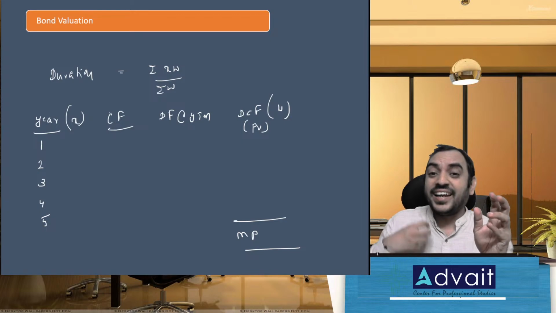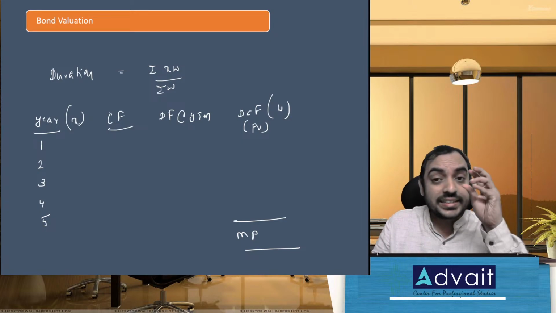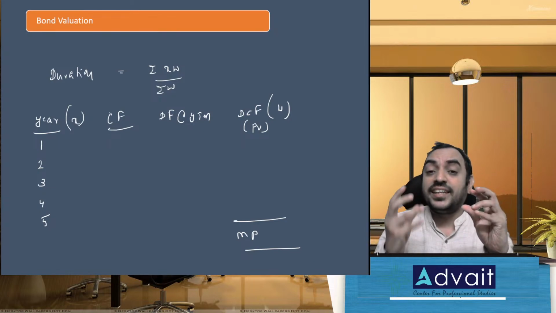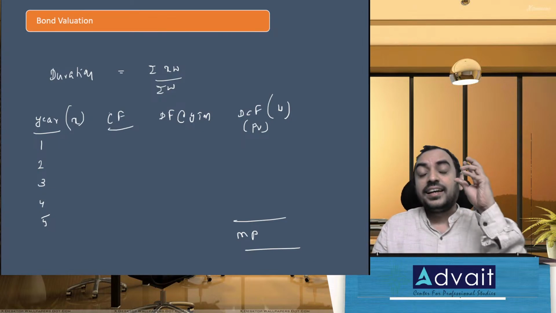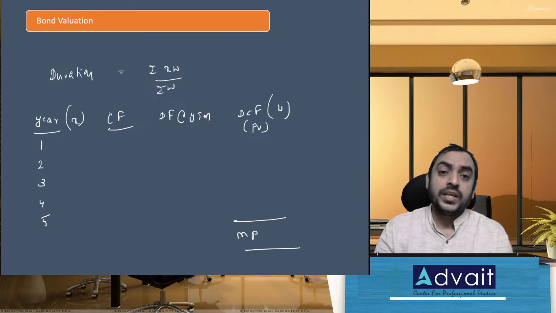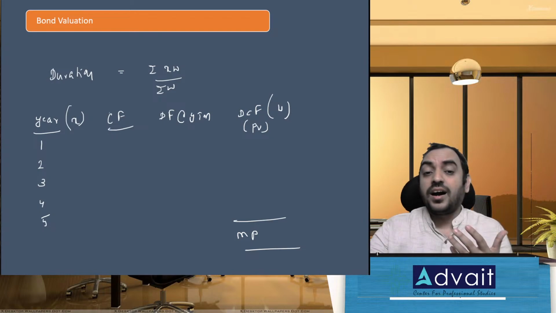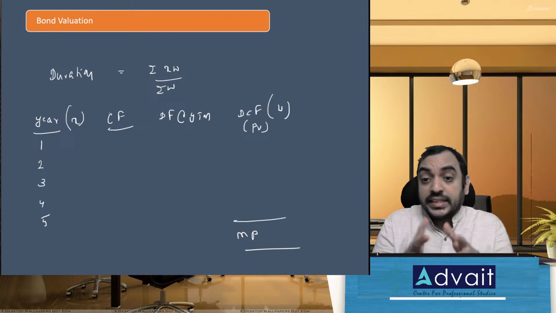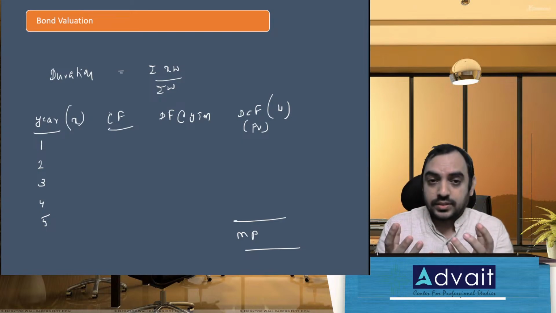If I want to calculate average speed, X is speed. If I want to calculate average salary, then X is salary. If I want to calculate average marks, then X is marks. In this case, I'm trying to calculate average duration.